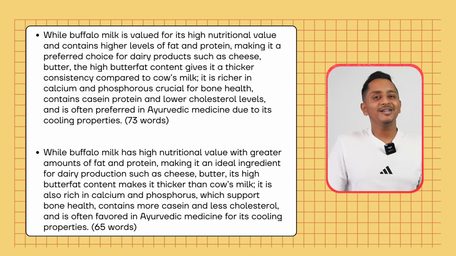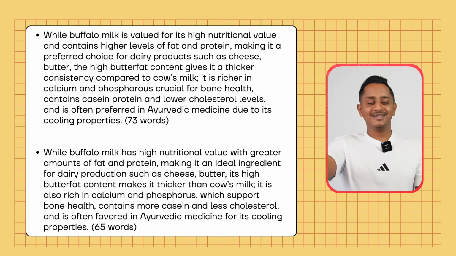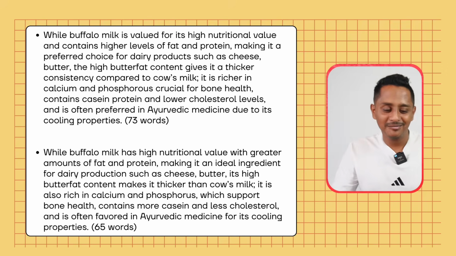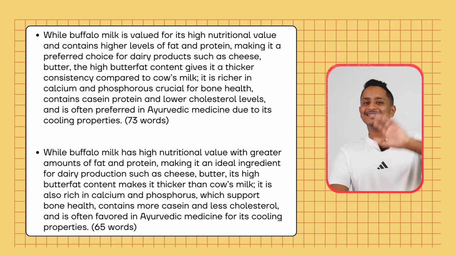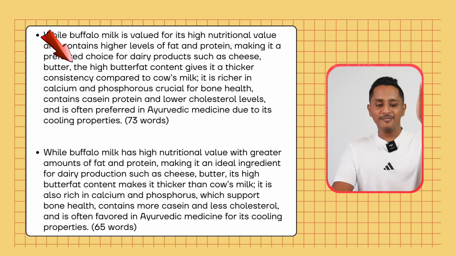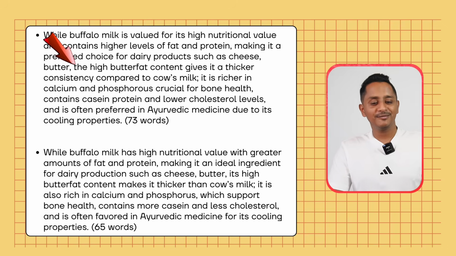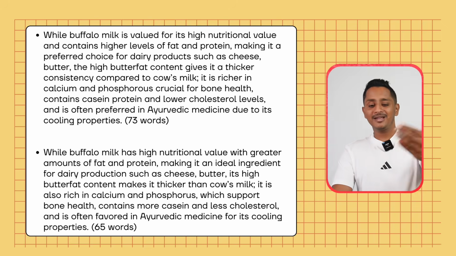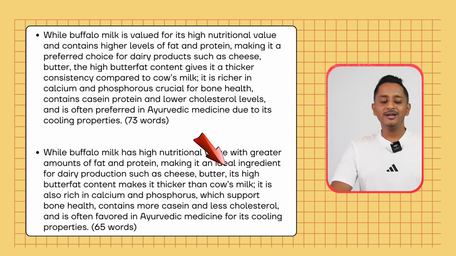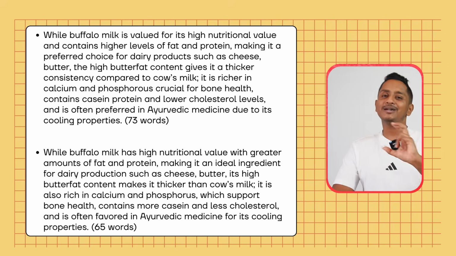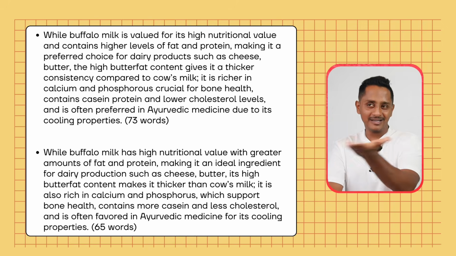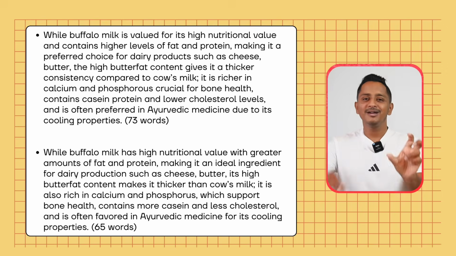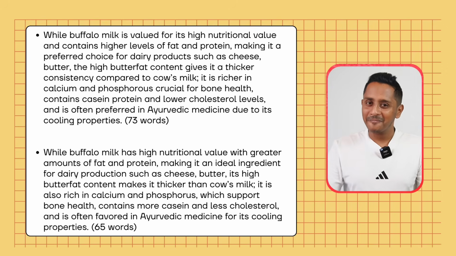Preferred choice is ideal ingredient for dairy products such as cheese, butter. I changed it to dairy production such as cheese and butter. Second sentence, the original sentence what we wrote, the high butterfat content gives it a thicker consistency compared to cow's milk, that is S2. Here I changed it to its high butterfat content makes it thicker than the cow's milk. Thicker gives it a thicker consistency, makes it thicker than the cow's milk. It's the same idea, few of the words have been changed.